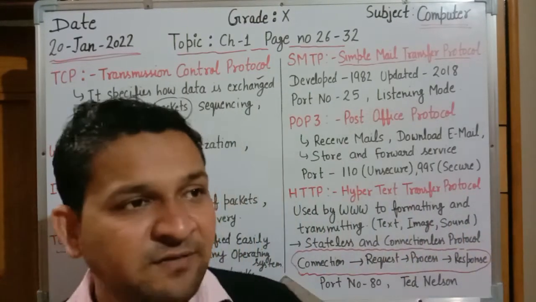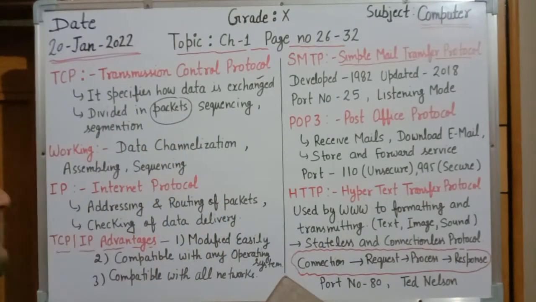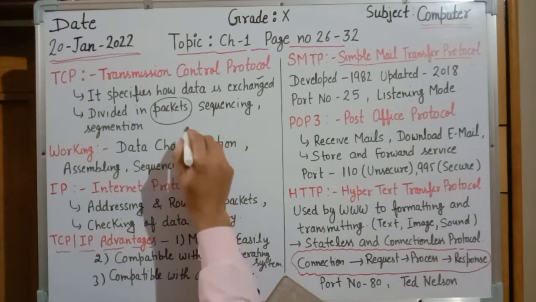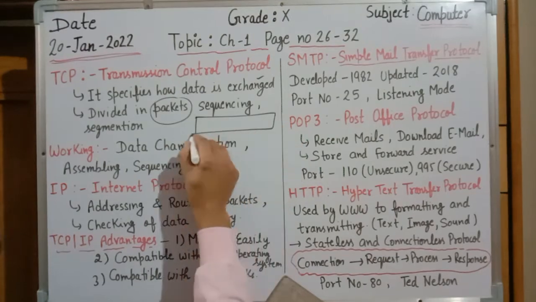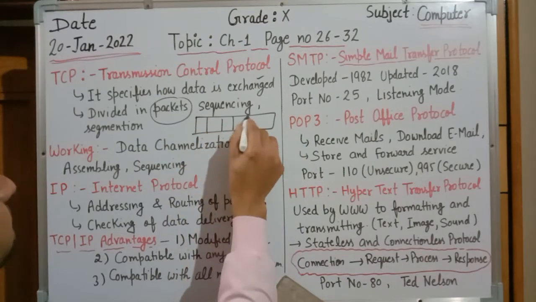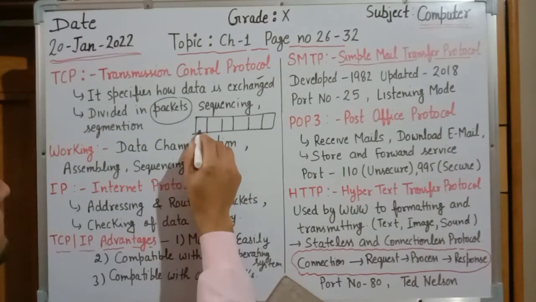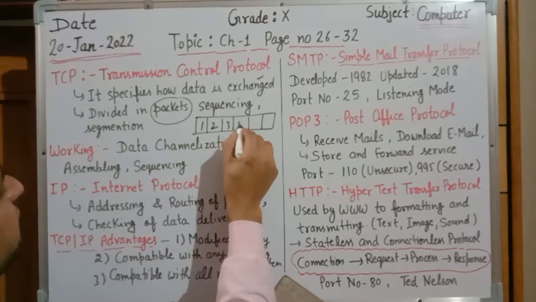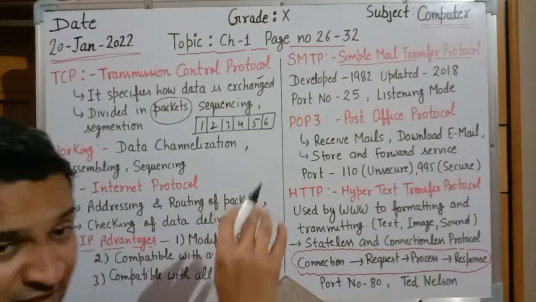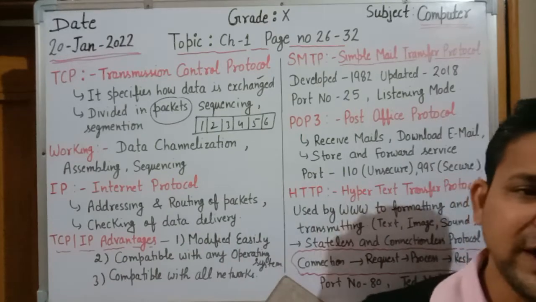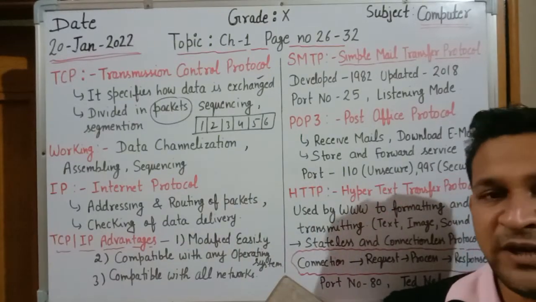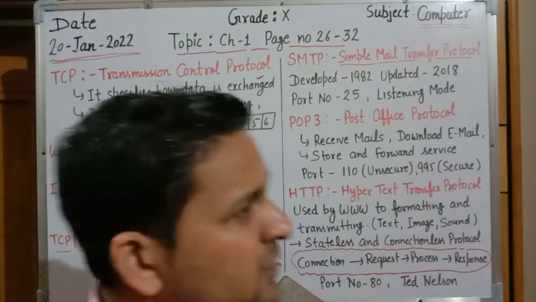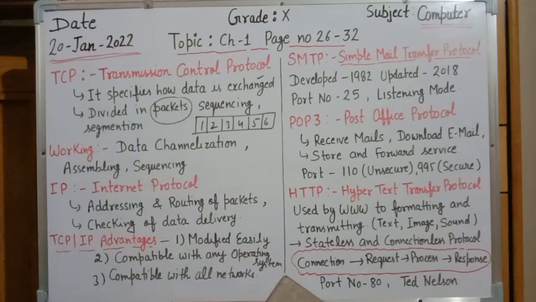Afterward, when we are making small parts, take one example. Suppose we have this data and we are dividing it into these parts. Here we are giving the sequence 1 2 3 4 5 6. Till the time we do not give the sequencing of data, it is not possible that it will be delivered in a proper sequence. So it also provides the services of sequencing of data.